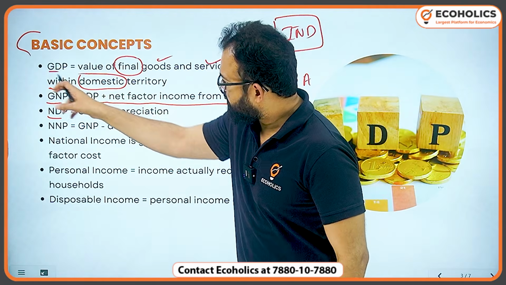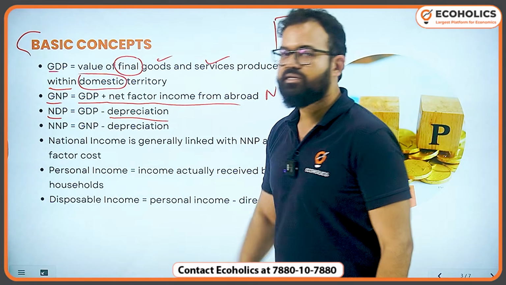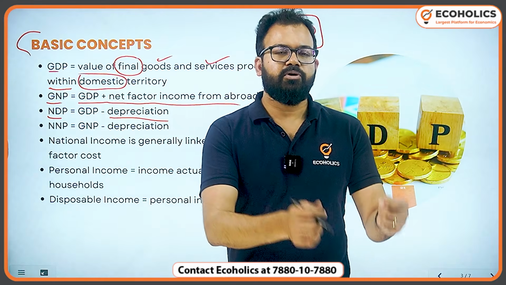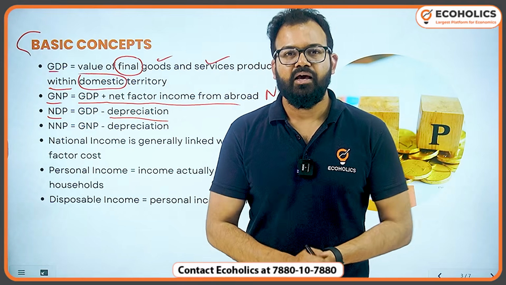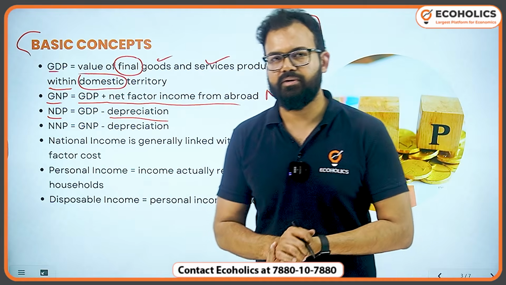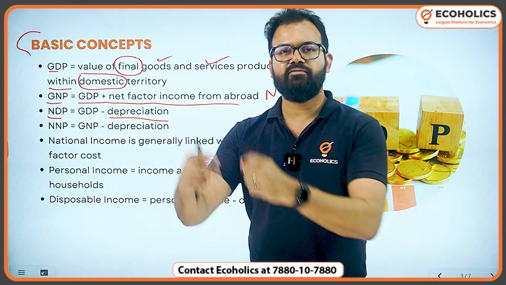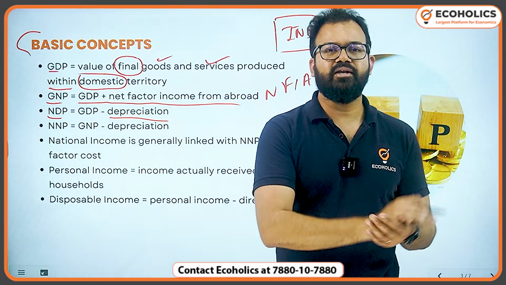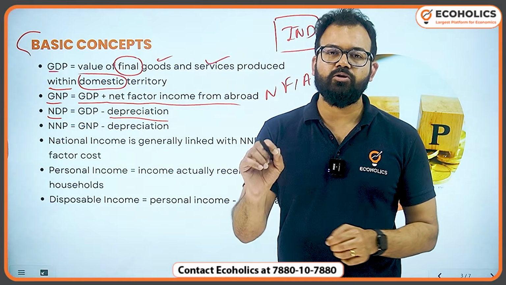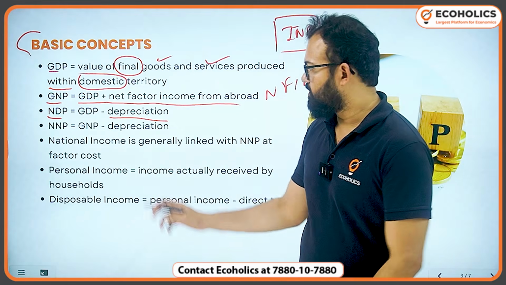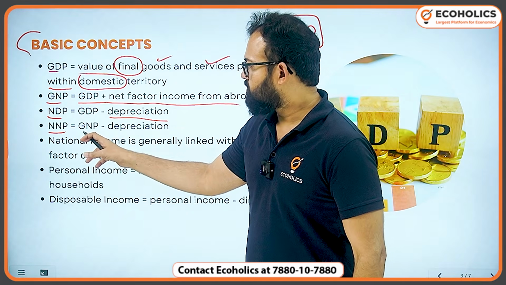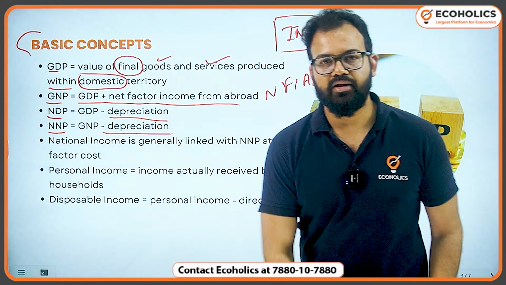It means from GDP, if you deduct depreciation, like for example, in an economy, machines are there, transportation, laptops, a lot of things are there, and multiple times they lose value. Suppose for example, I am the owner of a logistics company and I use bikes to deliver certain things, and I use a loading rickshaw. They year on year lose value. So if you deduct those, then also you will get the real picture of the economy. That's why depreciation. NNP is GNP minus depreciation. From gross national product, if you deduct depreciation, you will get NNP.